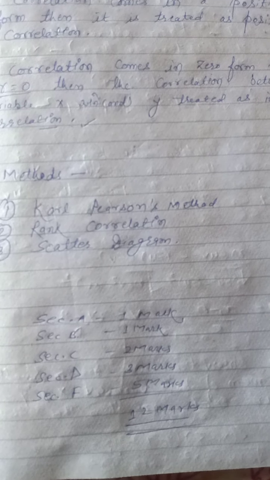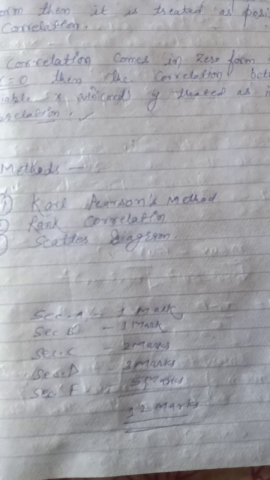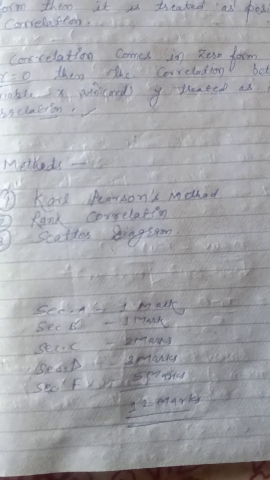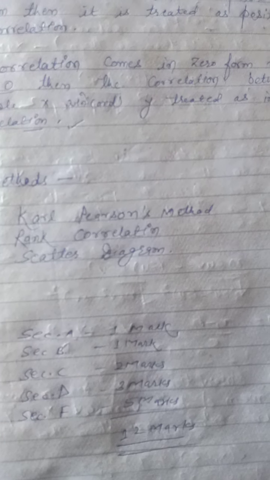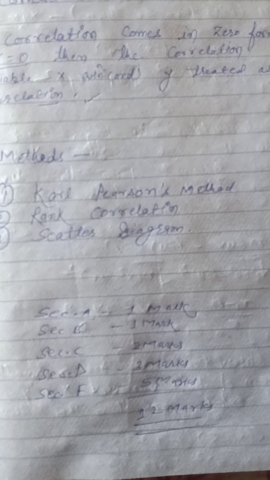Section C provides you 2 marks, which is a small question, and in section D there are 3 marks questions, and similarly section F is going to provide you a 5 marks question. So friends, in this way these 12 marks are to be distributed.